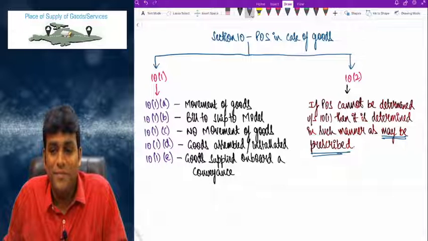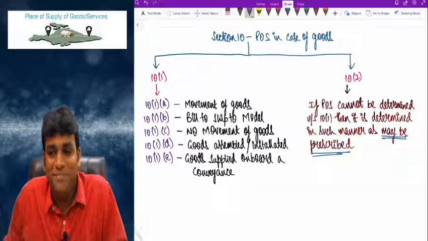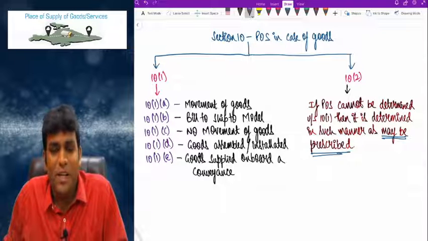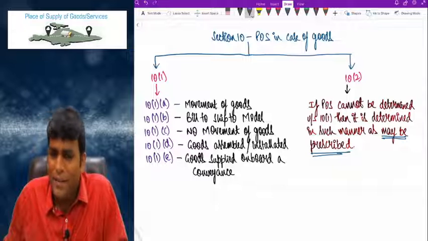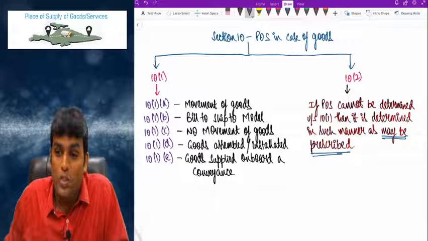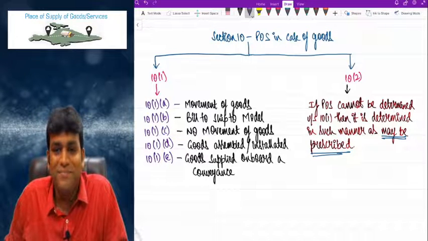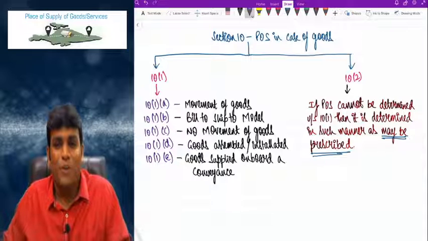If you finish writing, I'll proceed. So what is section 10, my dear friends? Section 10 talks about place of supply in case of goods. 11 is also for goods only, but for goods imported or exported. Clear? Come on, let's move forward.